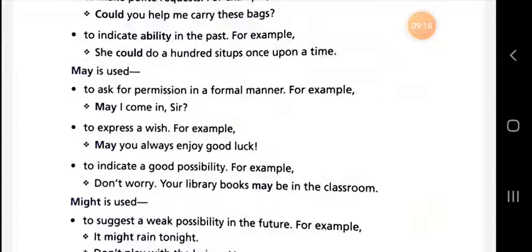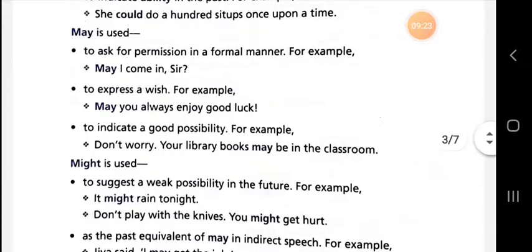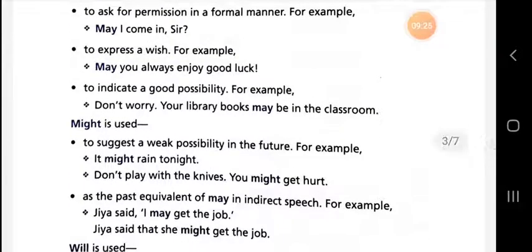Dear student, now we are going to talk about the use of might. Might is used to suggest a weak possibility in the future. If there is any weak possibility in the future, and you are going to speak or write a sentence, you can use might. It might rain tonight. Don't play with the knives, you might get hurt. So might is used to indicate a weak possibility in the future. In such a condition, you can use might.